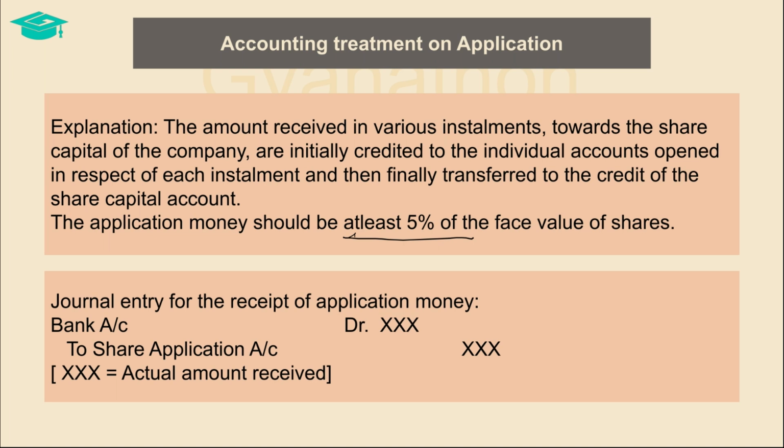When a company receives money on application, the same is accounted by debiting the bank account with the actual total money received on application. The corresponding credit is given to the share application account, which is opened to account for the money received on application. The bank account is debited since company receives the money, and the share application account is credited to account for the money received for share application, which will then be transferred to the share capital account.